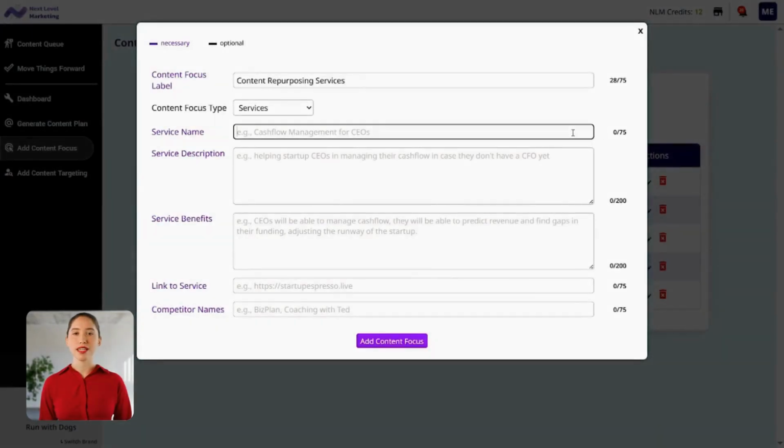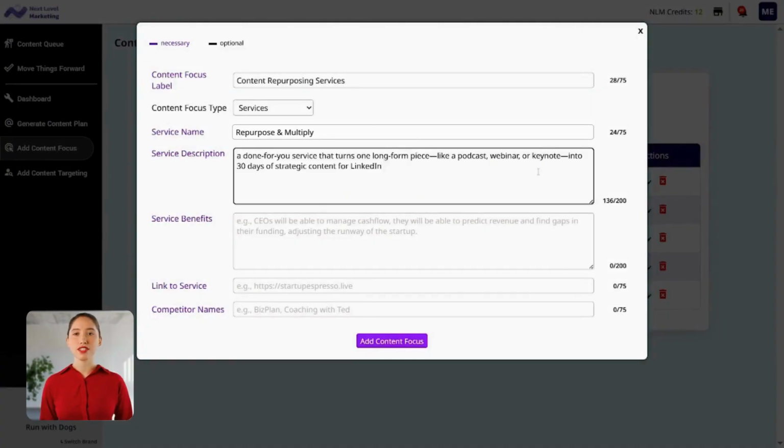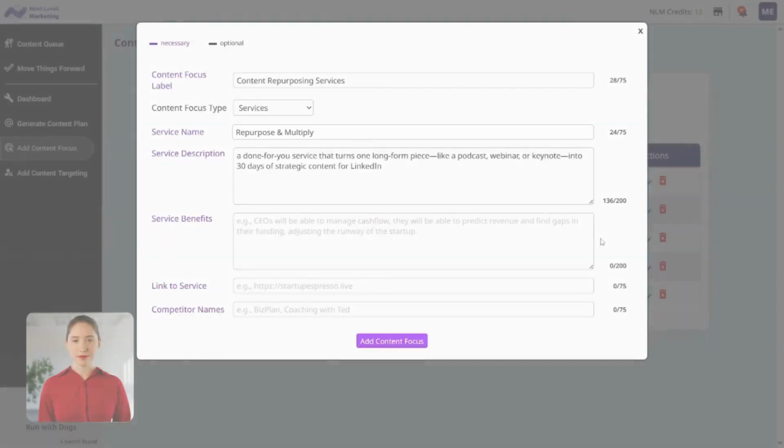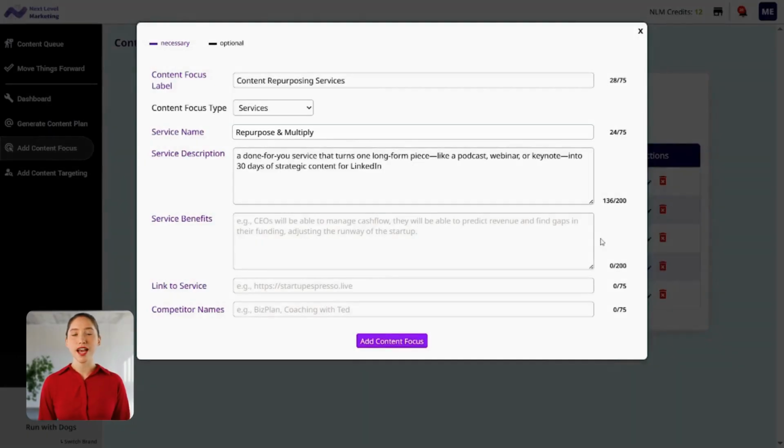For service name, let's add something clear and descriptive like Repurpose and Multiply. In service description, tell the AI what it is. For example, a done-for-you service that turns one long-form piece like a podcast, webinar, or keynote into 30 days of strategic content for LinkedIn.